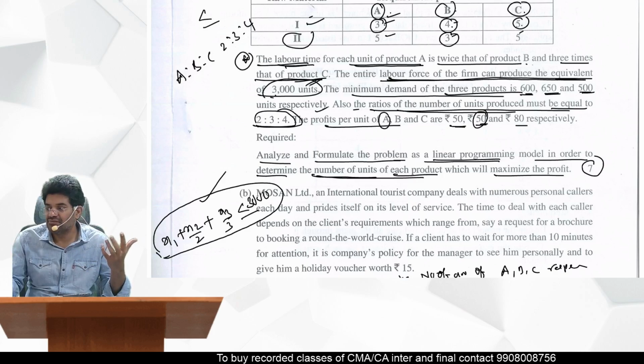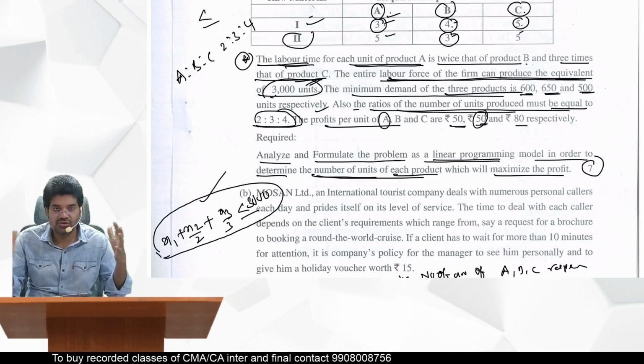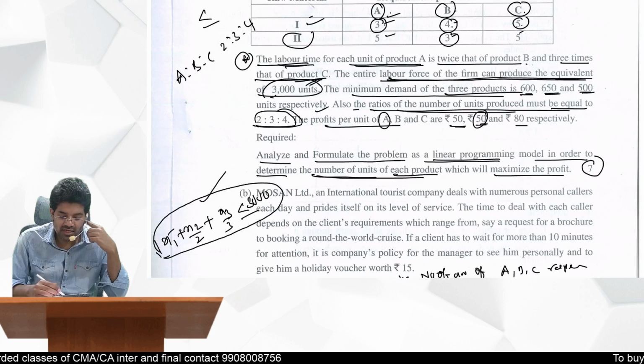This one is half an hour. This third one is 1/3 of an hour per C. That is how we should interpret that, multiplied by the respective units. So this is 1, this is 1 by 2, this is 1 by 3. So the maximum hours are how many? 3000, less than or equal to this.